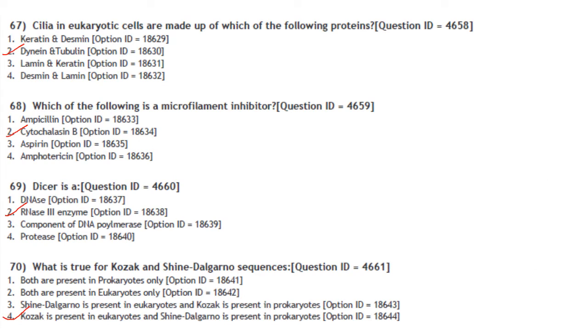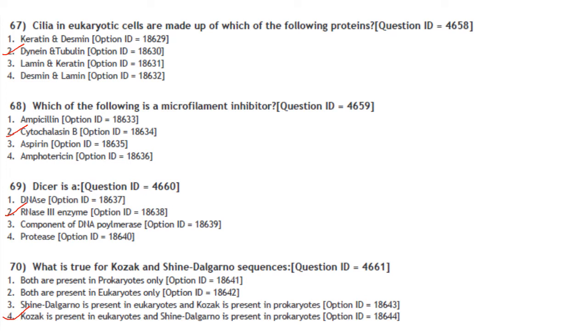Then cilia in eukaryotic cells are made up of which of the following proteins? They are made of dynein and tubulin. Answer is option 2. Which of the following is a microfilament inhibitor? So it is cytochalasin B, which is a microfilament inhibitor. Then Dicer is RNase 3 enzyme.